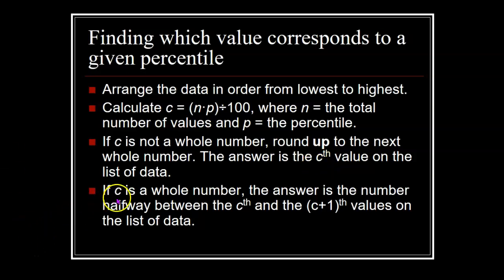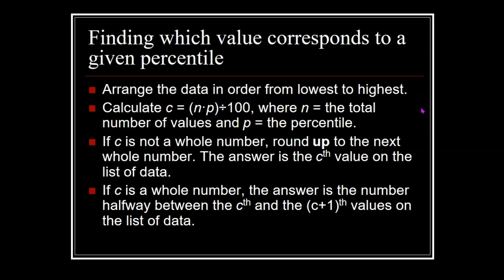Now, if C is a whole number, then your final answer is going to be the number that's halfway between the Cth and C plus 1th values on the list. So this is kind of like when you're finding the median. Sometimes the median is one of the numbers. So if you have an odd number of values, the median is the one that's right in the middle. And sometimes the median is halfway between 2 of the values. If you have an even number of values, the median is halfway between the 2 that are in the middle.